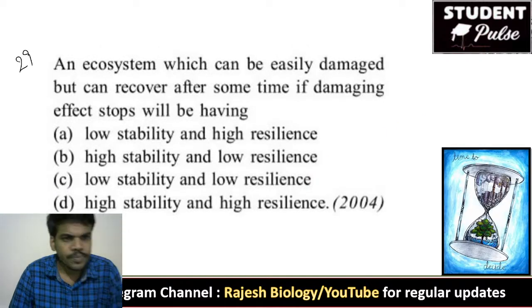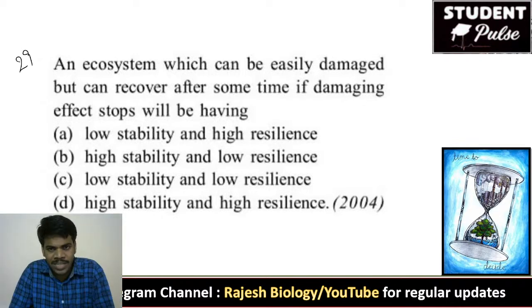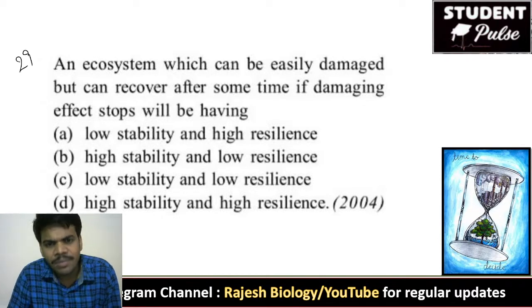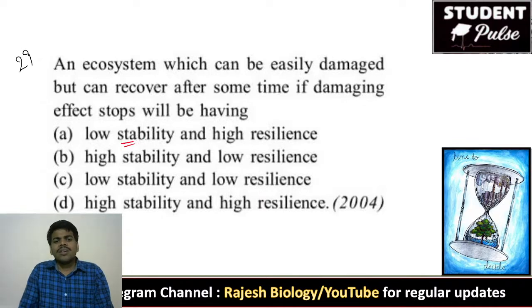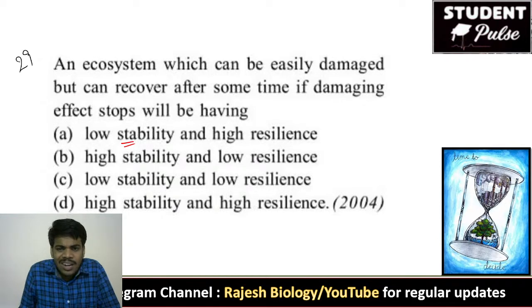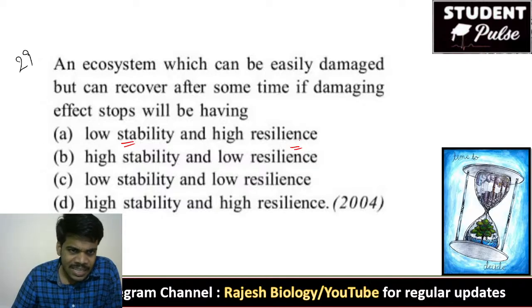29th question. An ecosystem which can be easily damaged but can recover after some time, if damaging effect stops, will be having... First, stability means the capacity to remain stable, and resilience means recovering capacity. Being stable is the stability and being recovered is the resilience.